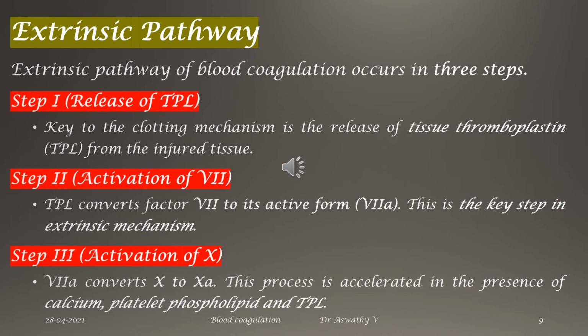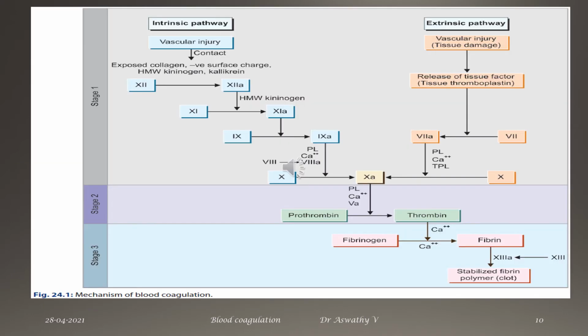This tissue thromboplastin will go and activate factor number 7, which is proconvertin. Factor number 7 will activate factor number 10, that is Stuart-Prower factor, to 10A in presence of calcium, platelet phospholipid, and again tissue thromboplastin, that's factor number 3. This is the step in a nutshell.